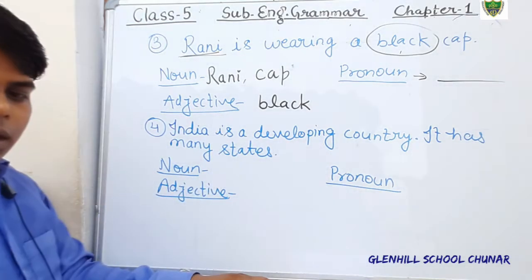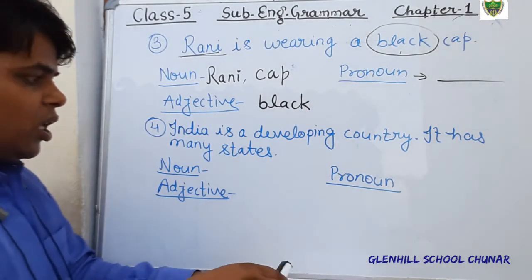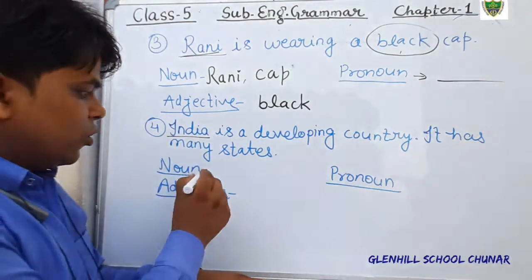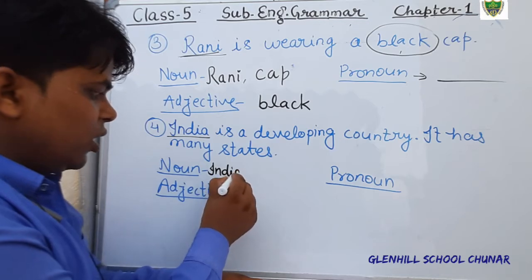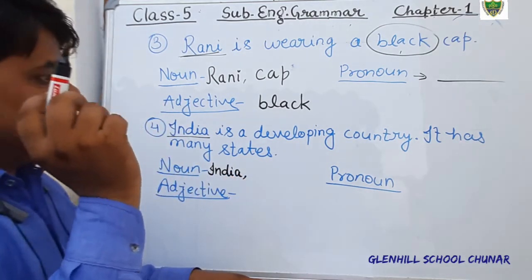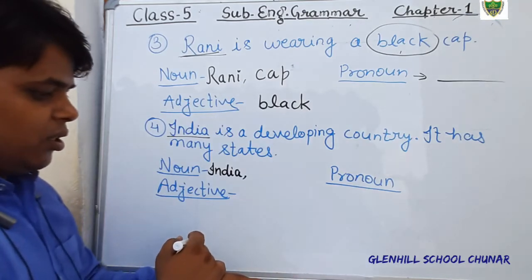Just see. In this sentence, what is noun? It is already mentioned. India is the name of a country. Okay, so here India is noun. Just write down here India. And it has many states.